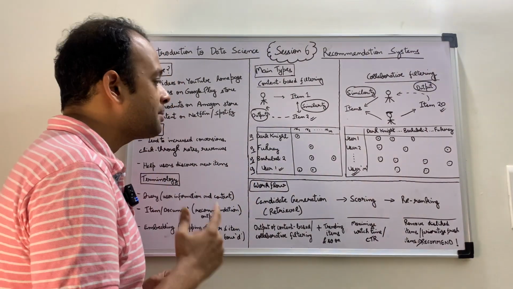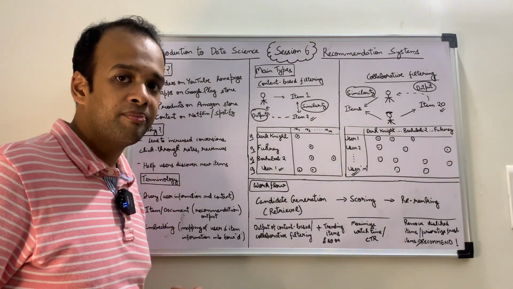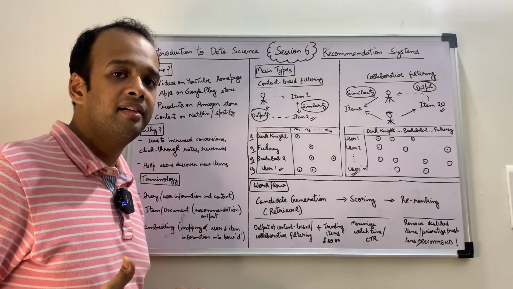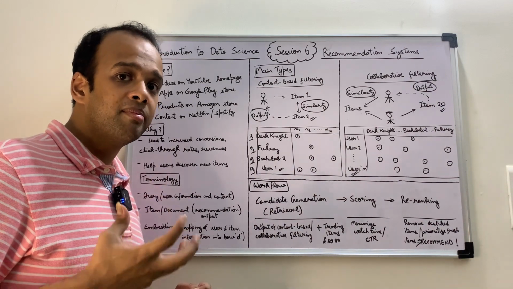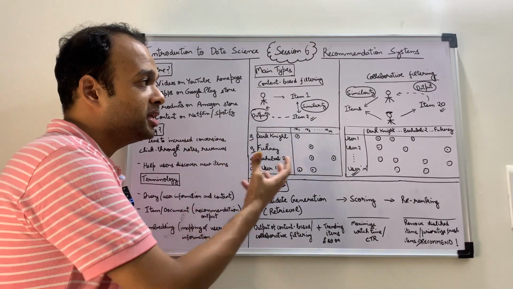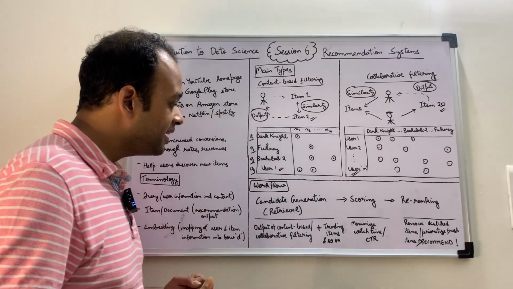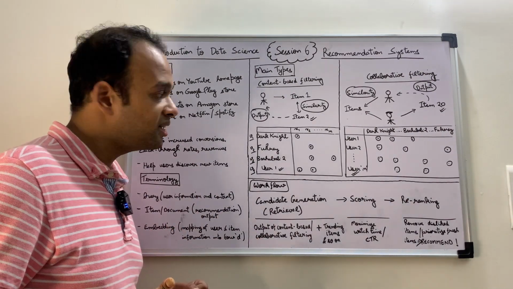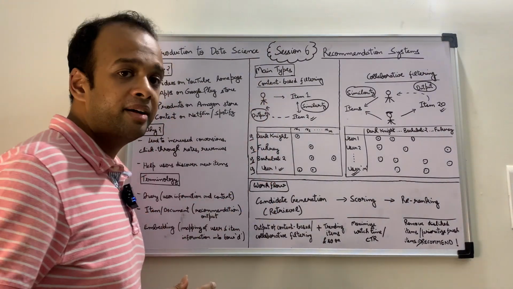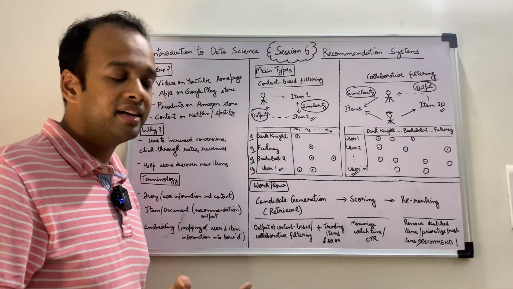The first step in building a recommendation system is candidate generation. What do we mean by a candidate? A candidate is any possible recommendation which we can actually give to a particular user. And how do we generate candidates? We can use content-based filtering to generate a candidate. We can use collaborative filtering to generate another candidate.